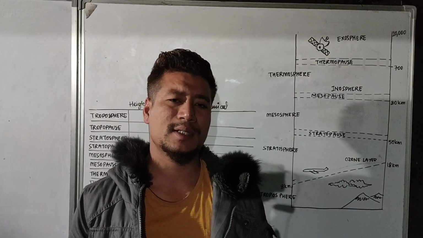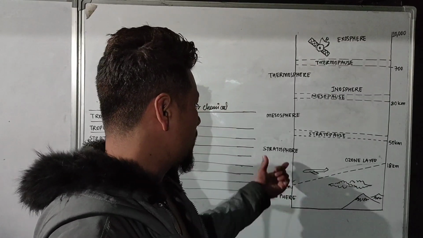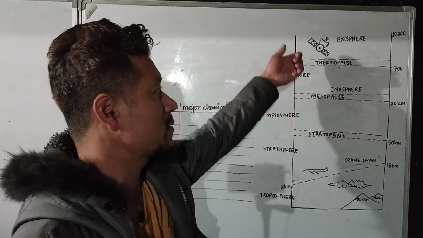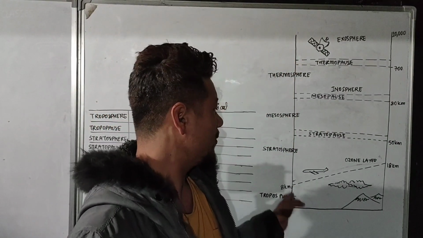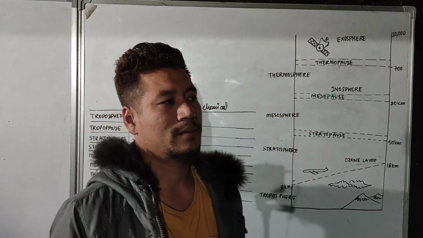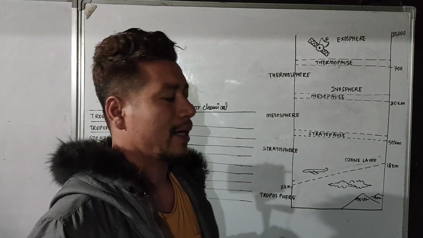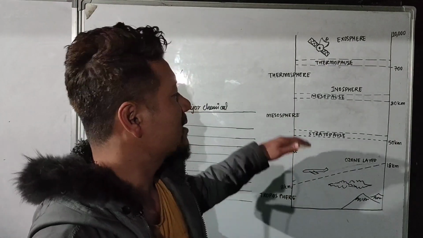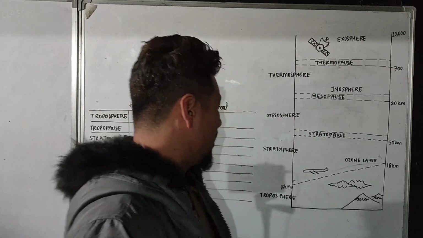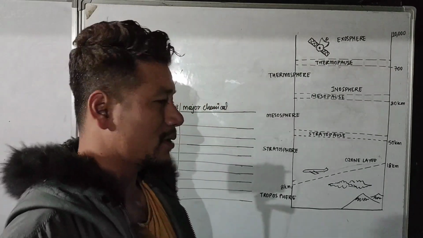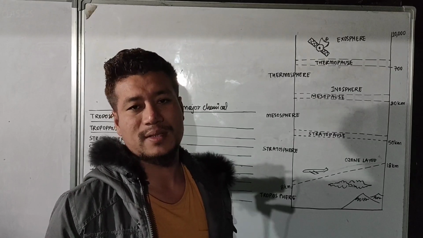The atmosphere consists of different layers of gases. That is the troposphere, stratosphere, mesosphere and thermosphere, and then comes the exosphere. In each and every sphere, with the change in height, the density of gas will be different, and also the temperature in each sphere will be different. Got it?